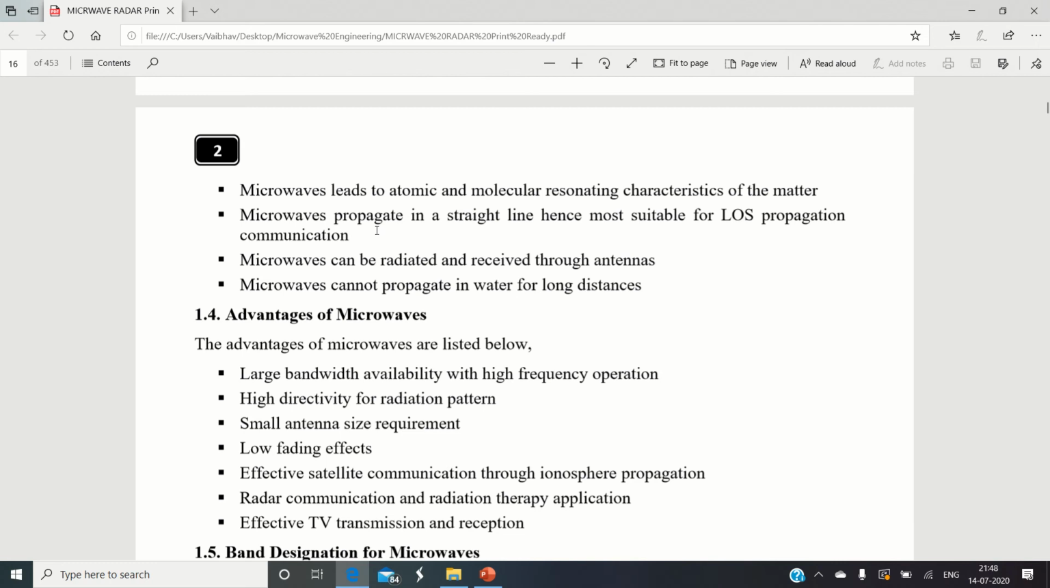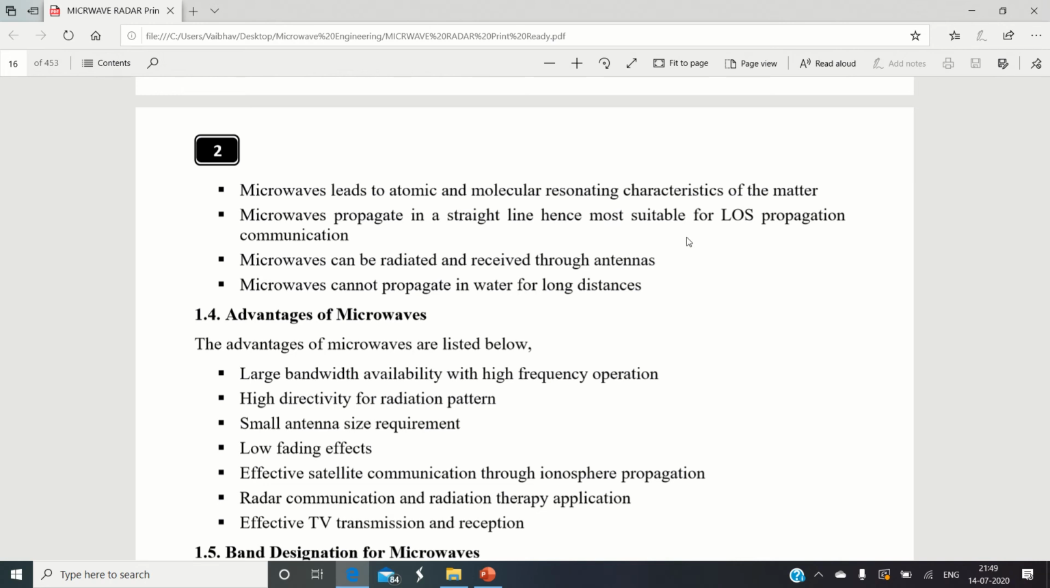The next important characteristic is that microwaves, whenever they propagate into free space, always propagate in a straight line, and that's why most line of sight (LOS) communication systems make use of microwaves. As microwaves propagate in free space in a straight line, this property makes them suitable for line of sight communication applications.